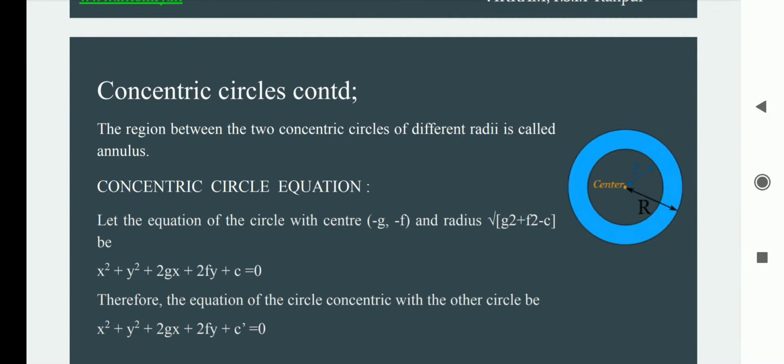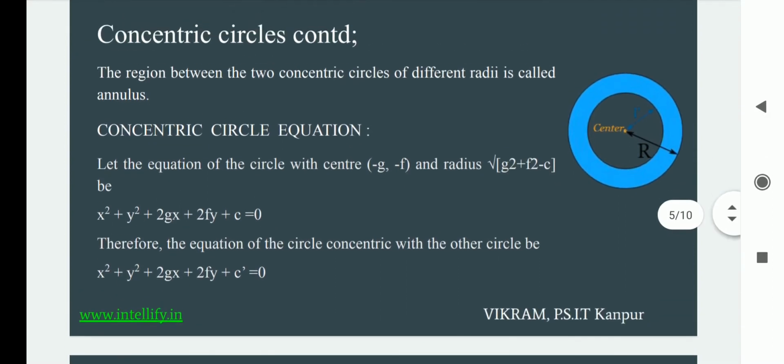Now, the most important thing is the equation of a circle. For solving any problems on circles, or for defining circles that are concentric with each other, what we require is the center, or rather the equation of the circle. To define any circle, its radius and its coordinates, all we require is the center and a radius. So for defining that, we basically need the equation of that circle.